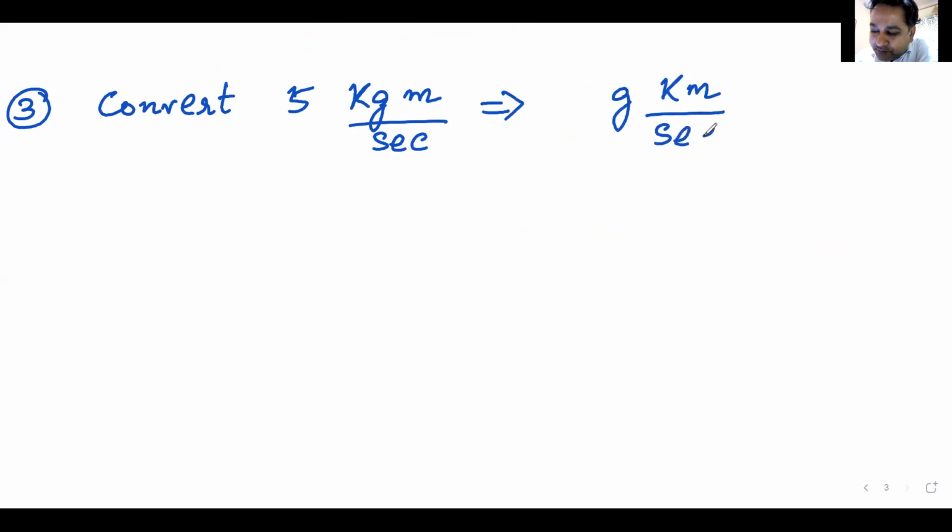Chalo, I make it simple. I don't convert second into hours. 5 kg meter per second has to be converted into X, whatever it is, gram kilometer per second. And your time starts now.